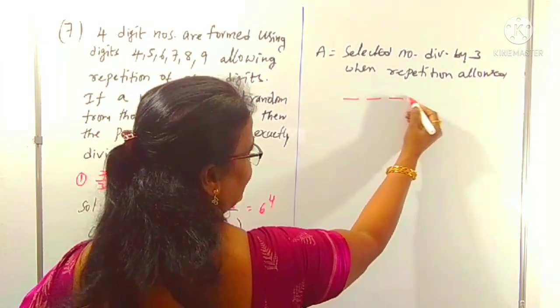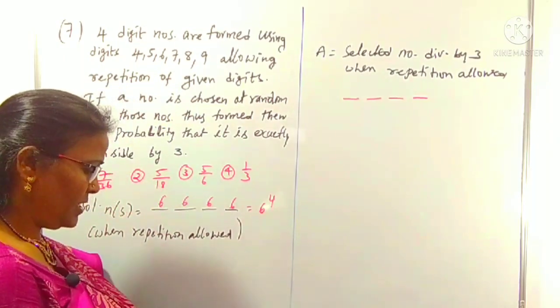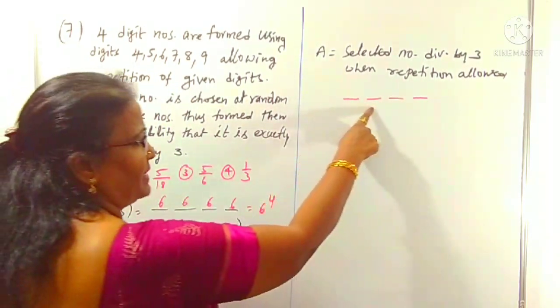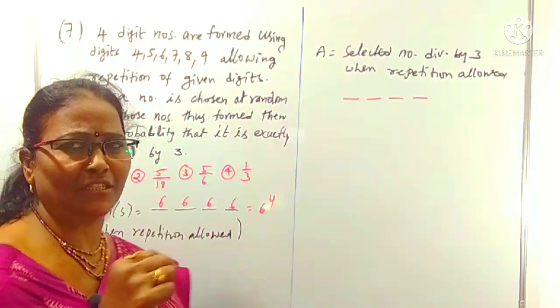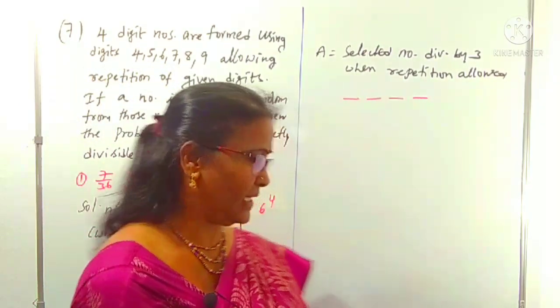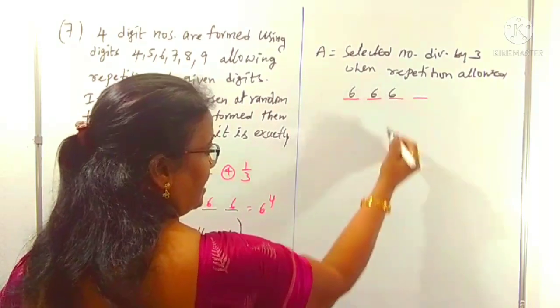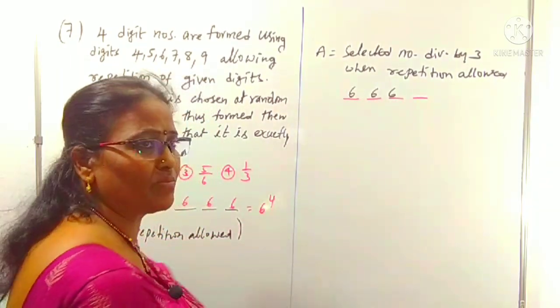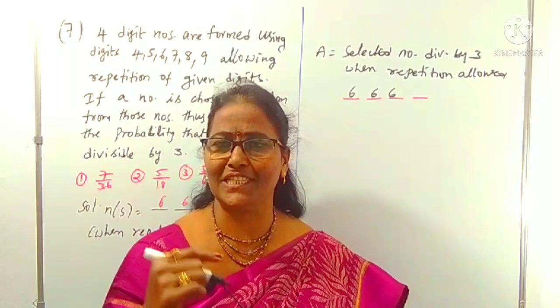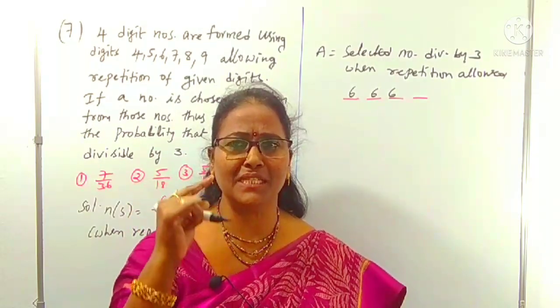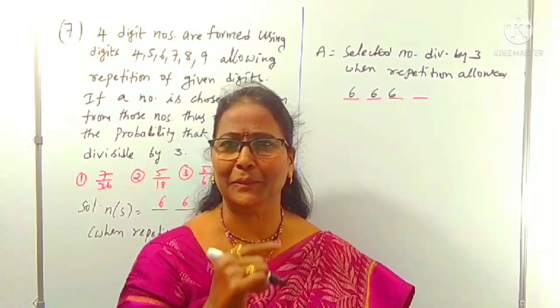In the case of repetition allowed and divisible by 3, don't worry about the first 3 places. Each of the first 3 places can be filled in 6 ways, that is quite common: 6 into 6 into 6. But in the last place, when divisible by 3 or 6 is given, the last place must be a multiple of 3 only.